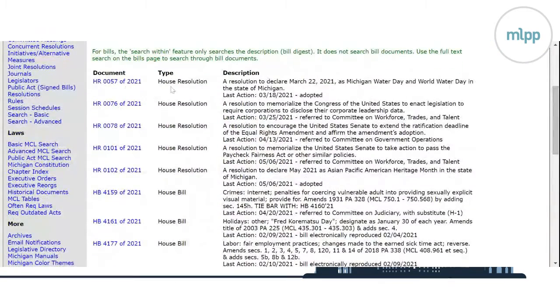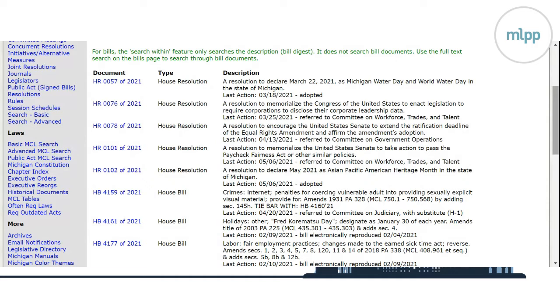This is another thing I could go into more in depth at another time, but the difference between resolutions and bills. Resolutions are mainly symbolic things. They're either establishing an awareness day or an awareness month, or calling on Congress to do something. Not to say that these aren't important things. A resolution established Pride Month last month.